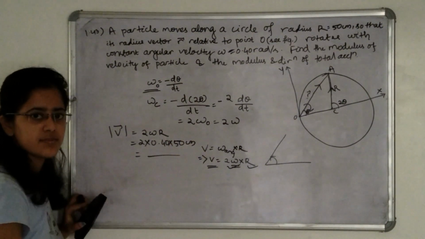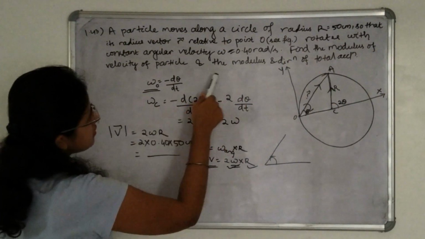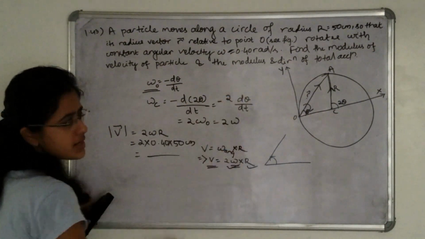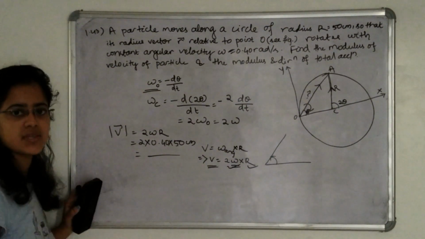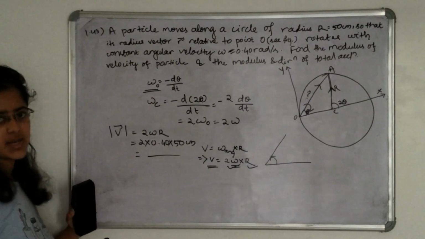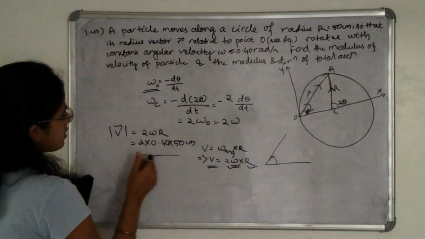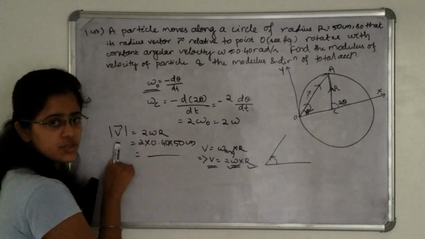You can calculate this velocity value. Next we have to calculate the modulus of total acceleration and its direction. As the velocity is constant, there is no tangential acceleration, only centripetal acceleration, or normal acceleration, whatever you want to call it. This will be present because the velocity is constant here.